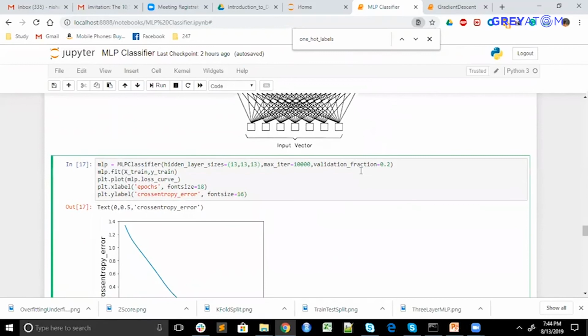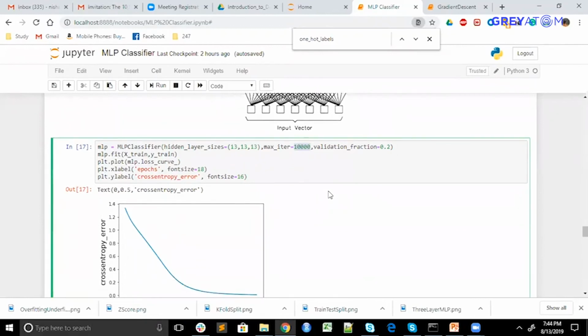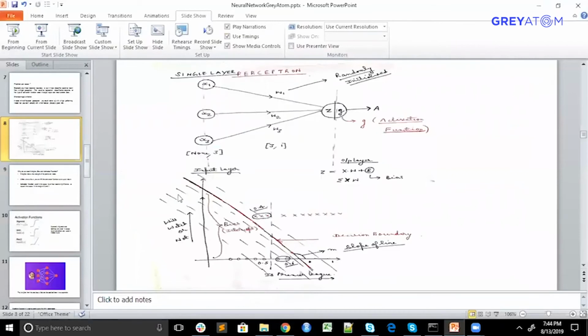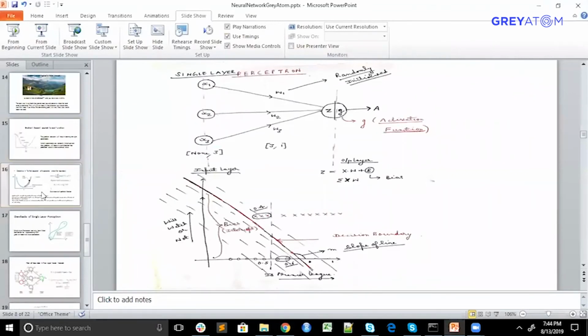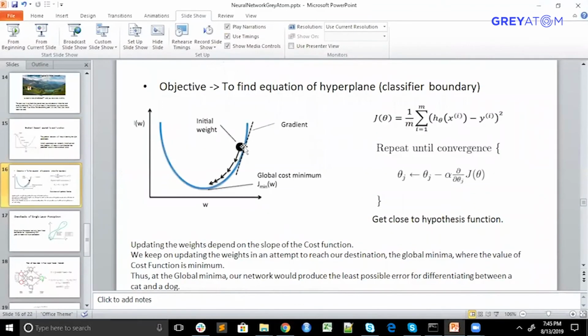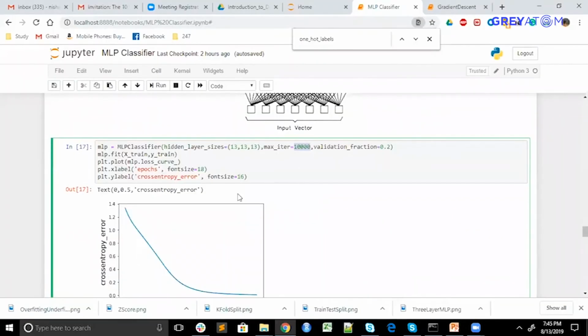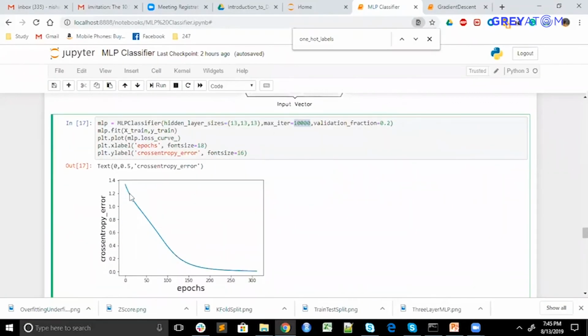And then there is maximum iteration. Basically what it is doing is kind of gradient descent only. It will start with some initial weight, maybe here. Then it will try to decrease the error. See, it's continuously decreasing the error and reaching the minima. And after that, convergence will come.